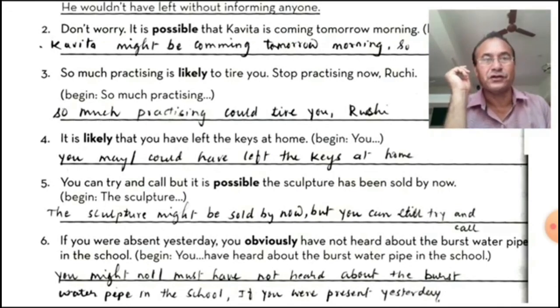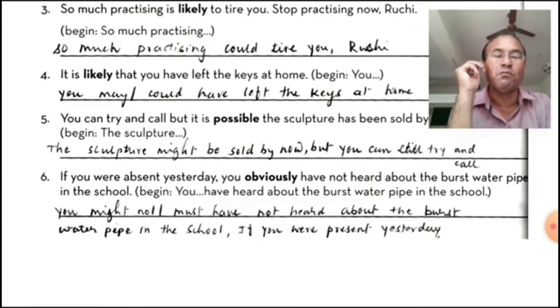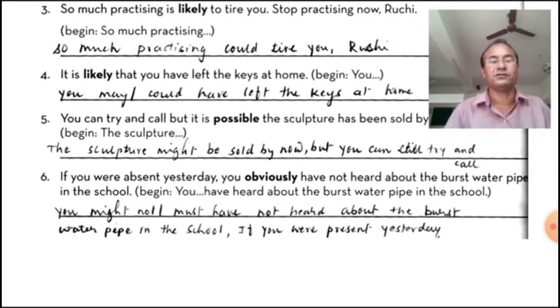If you were absent yesterday, you obviously have not heard about the burst water pipe in the school. If you were present, you have heard about the burst water pipe in the school. So we can use might not or must, both. You might not or must not have heard about the burst water pipe in the school if you were present yesterday. So these were the sentences, and it can be made different ways also, but we have done it this way.